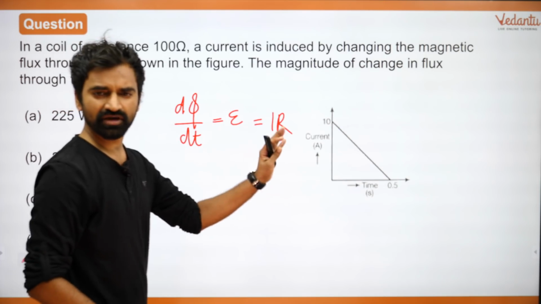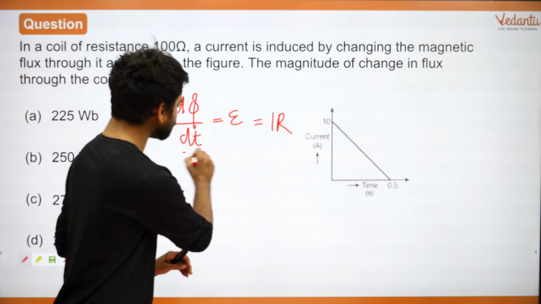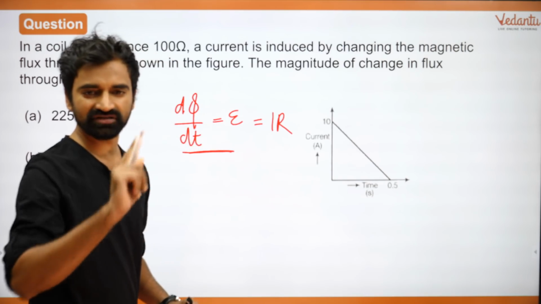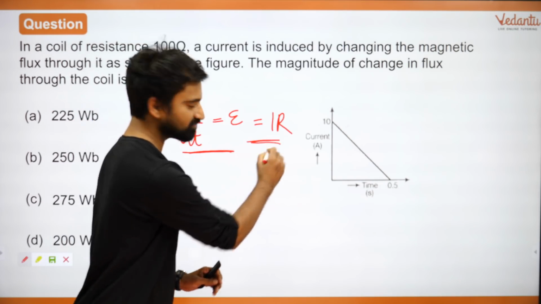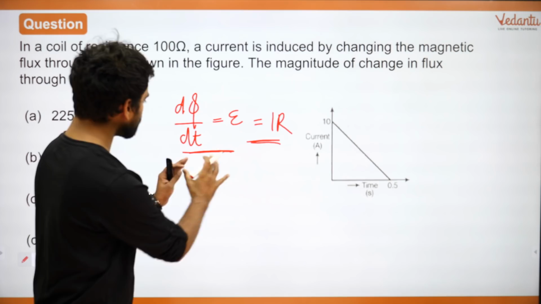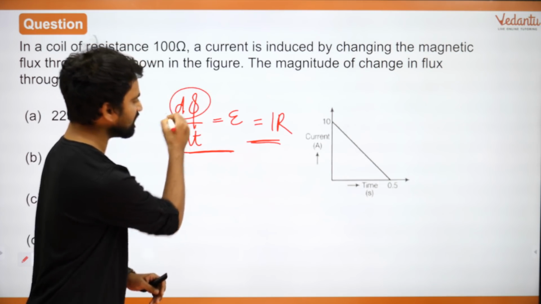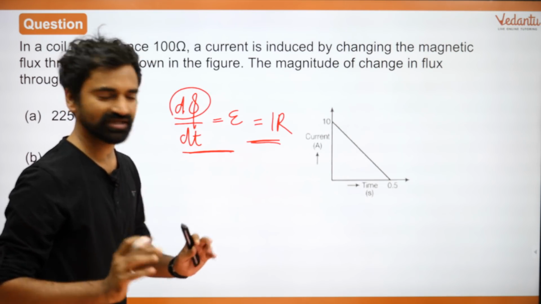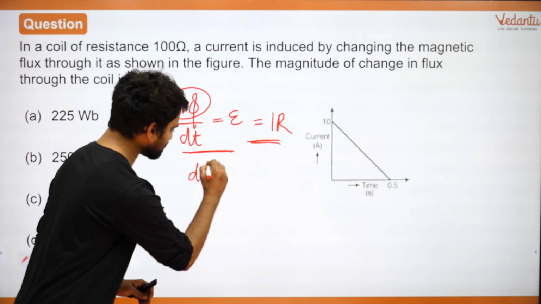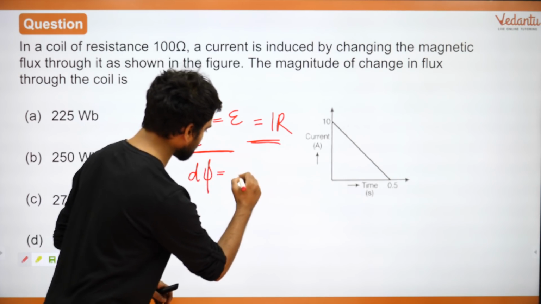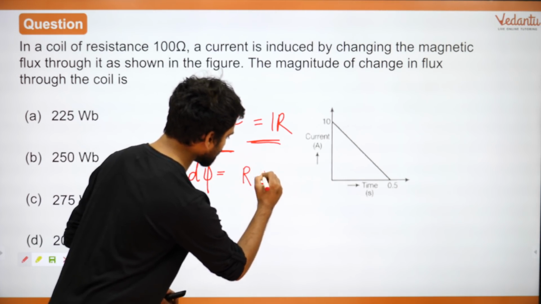एकदम बेसिक बता रहा हूं मैं यहां पे, कुछ भी नया नहीं है. This is one definition that you are aware of. पहली चीज जो आप पढ़ते हैं EMI में, and this is Ohm's law essentially, right? So this is what you have. हमें d phi निकालना है. अगर मुझे d phi निकालना है तो मैं क्या करूंगा? d phi को I will keep on the LHS side, I will move everything on the RHS side. I have R I dt.